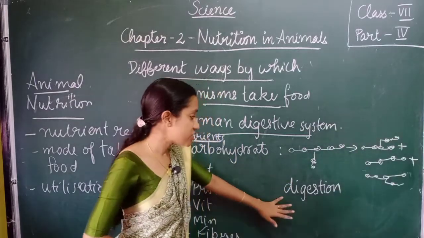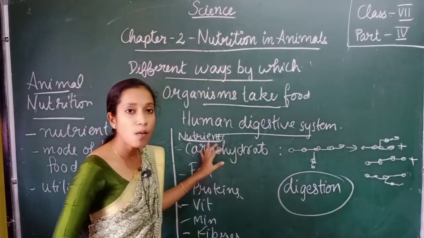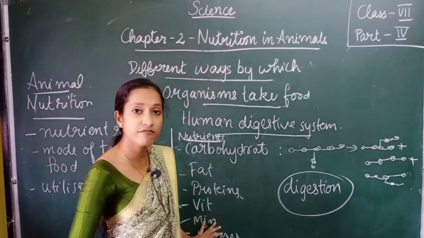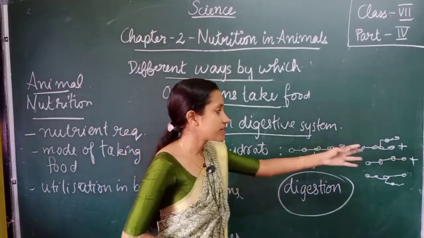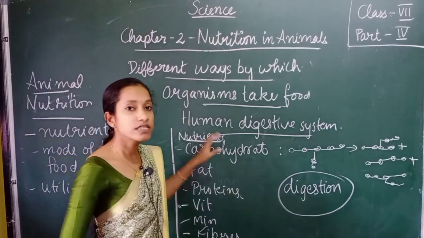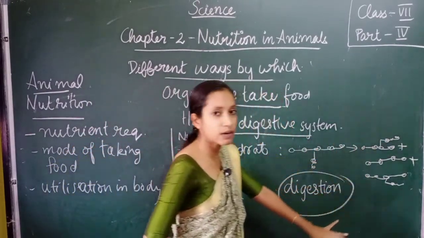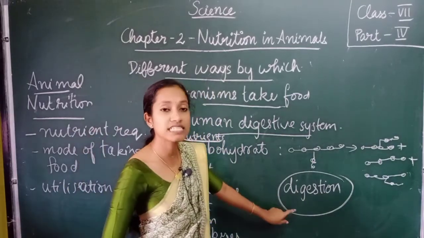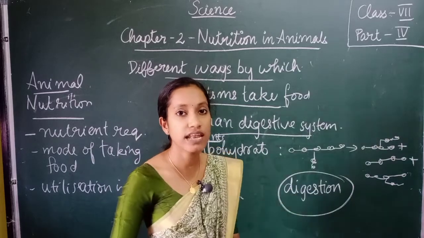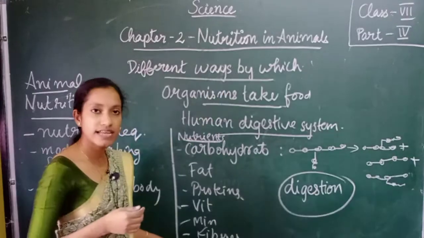So digestion is the process by which the complex components of the food are broken down into simpler substances. So this process is called digestion. It is this digestion which helps our body to utilize these nutrients.